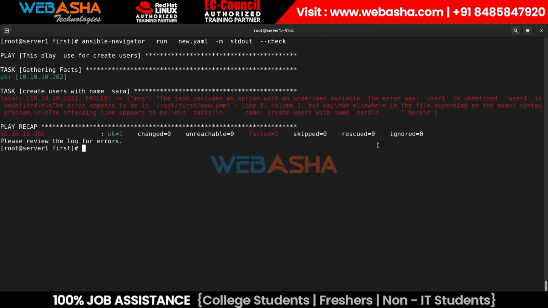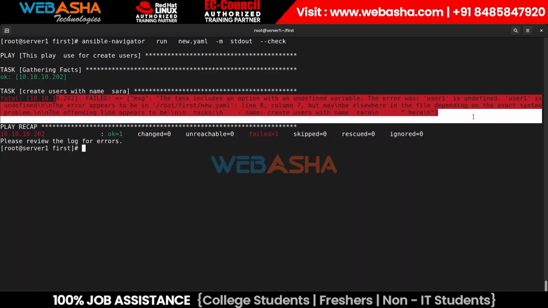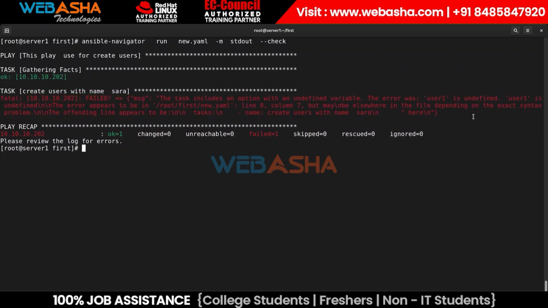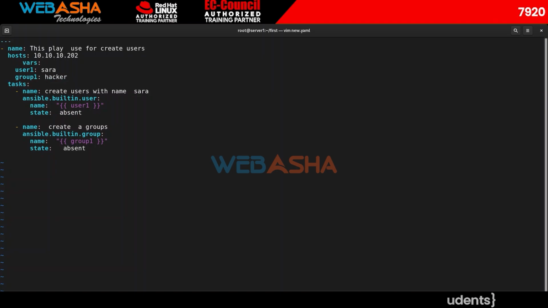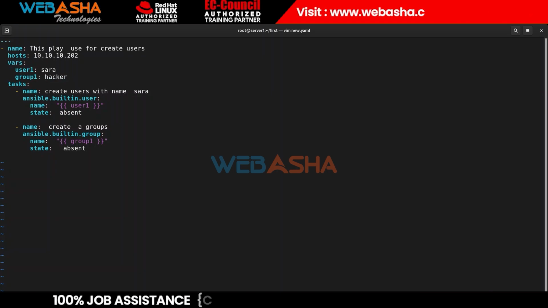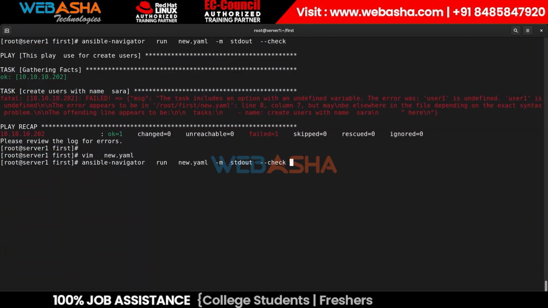If you notice now, we have error messages, right? Why are we getting this error message? They are showing this error occurred from the user one and all those things, right? It means we have this file new.yaml, and here we are calling the variable, right? But from where? From the internal or from the external? If you have it internally, then you can mention the internal like that. If you have external, then you can call from the external file, that we can say a global variable, correct?